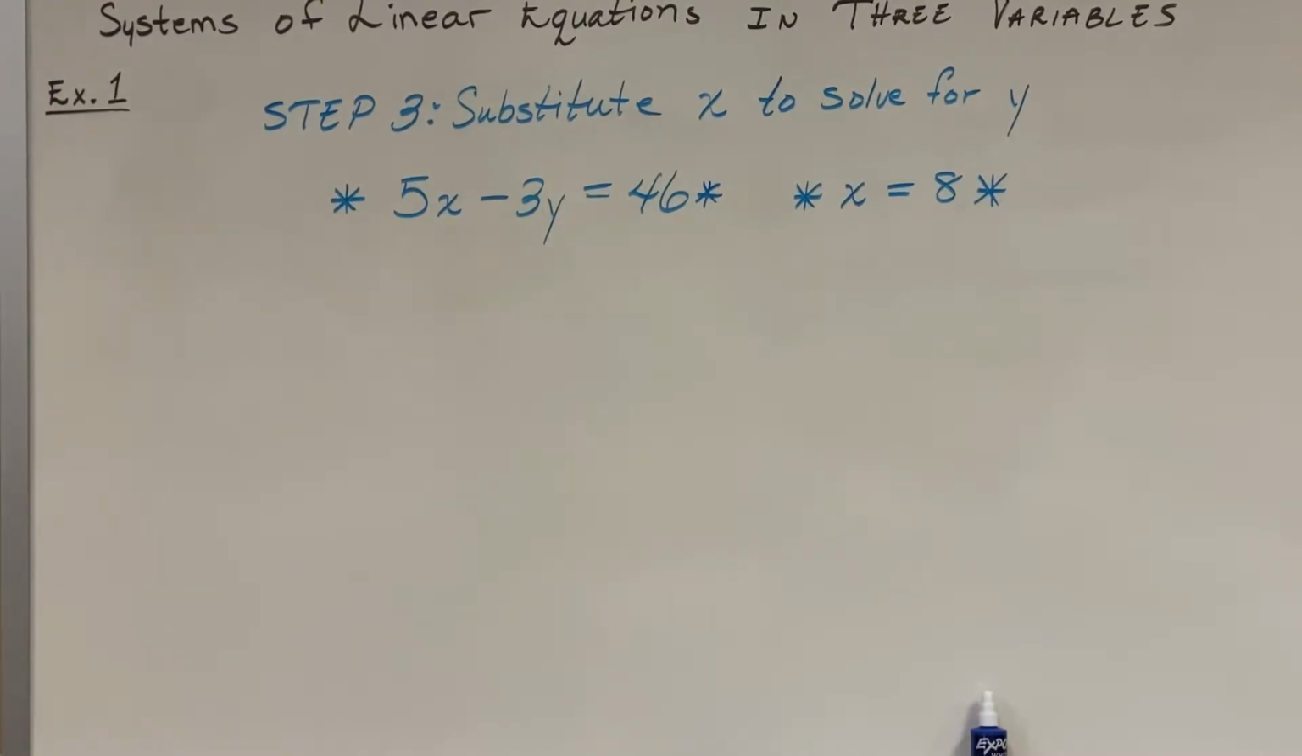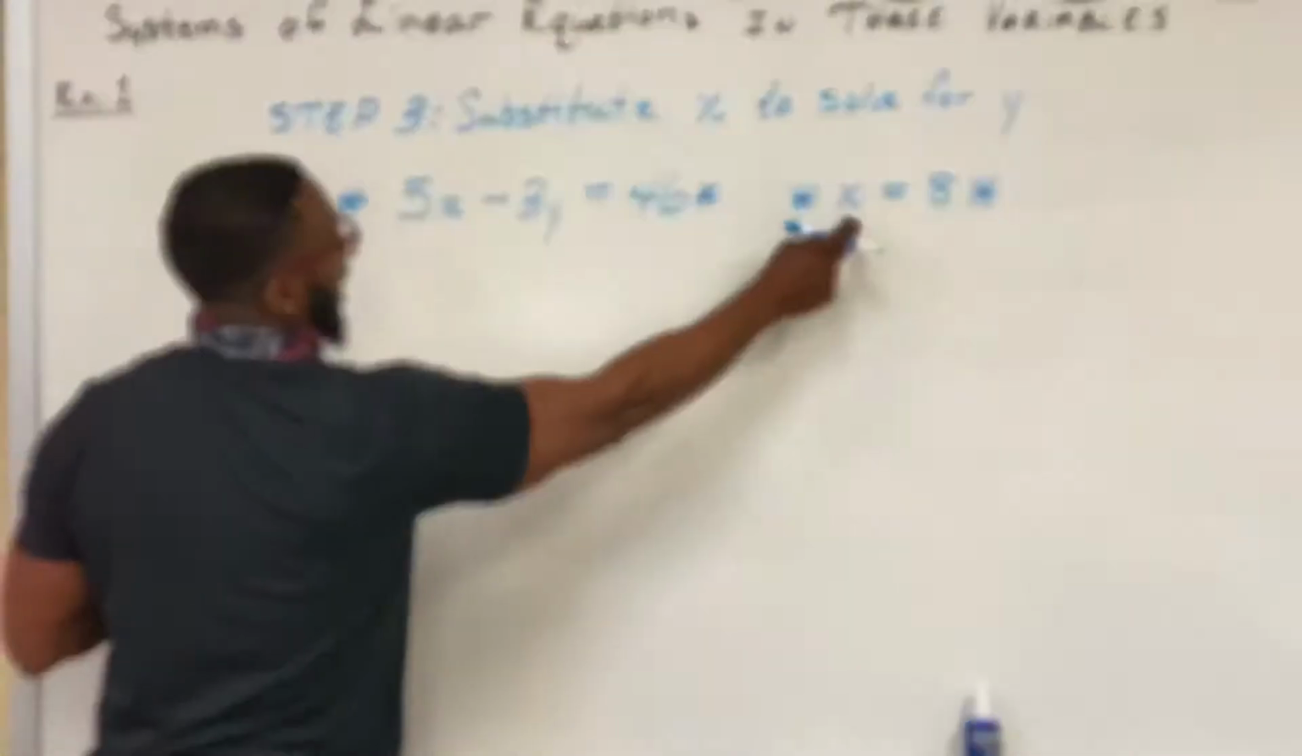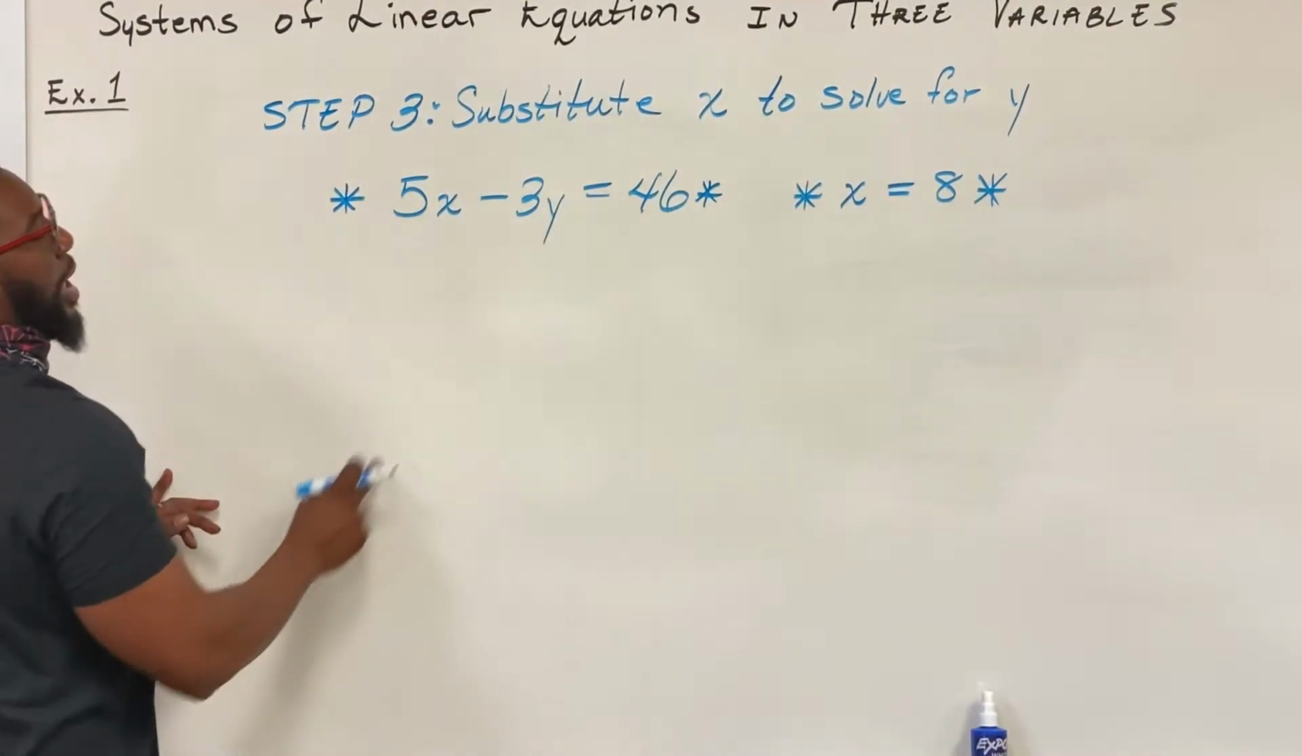Step 3: we're going to substitute x to solve for y. Now we're going to take our highlighted answer from the previous steps: 5x minus 3y equals 46. And in the second step, we found that x equals 8. So we're going to use x equals 8 to solve for y.